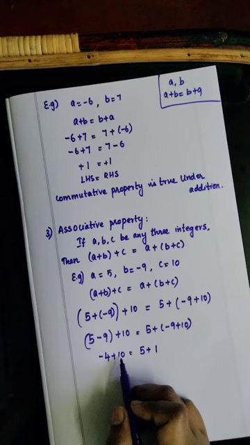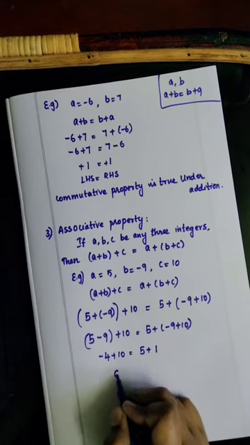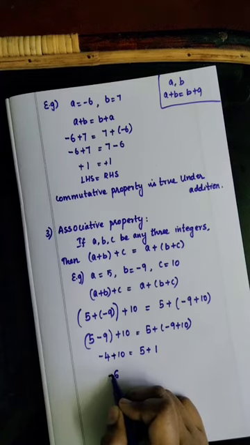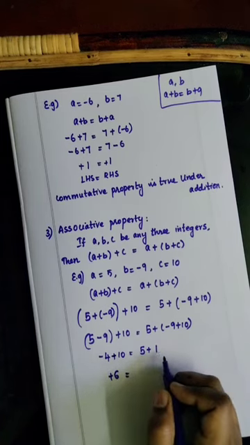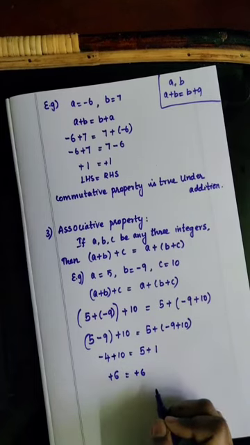Next here. Here also, what will you do? First, we need to subtract both the numbers. What is 10 minus 4? 10 minus 4 is 6 and put the greater number's sign. It is plus. So, plus 6. 5 plus 1, we need to add both the numbers. It is also plus 6. Here, LHS is equal to RHS. We are getting the same answer.